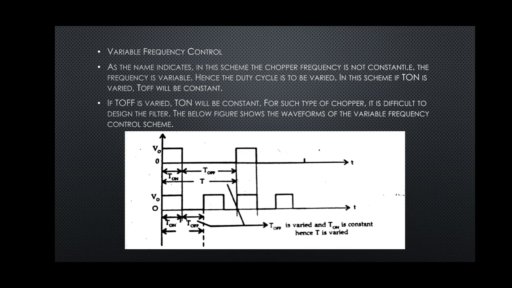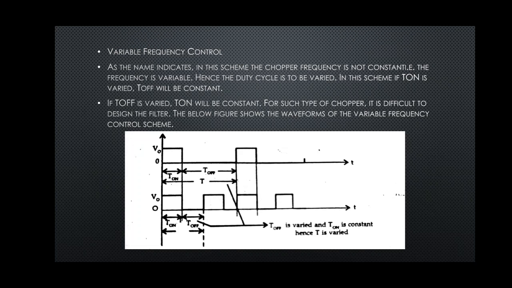In this scheme, if T on is varied, T off will also be constant. If T off is varied, then T on will have to be constant. For such a type of chopper, it is difficult to design the filter. So those are the two different methods, constant frequency control and variable frequency control. In the first case, design of the filter is easy. In the second case, to design the filter it is difficult.